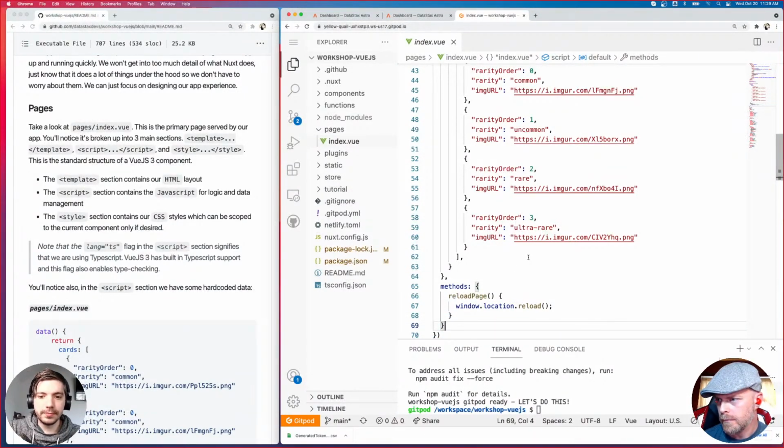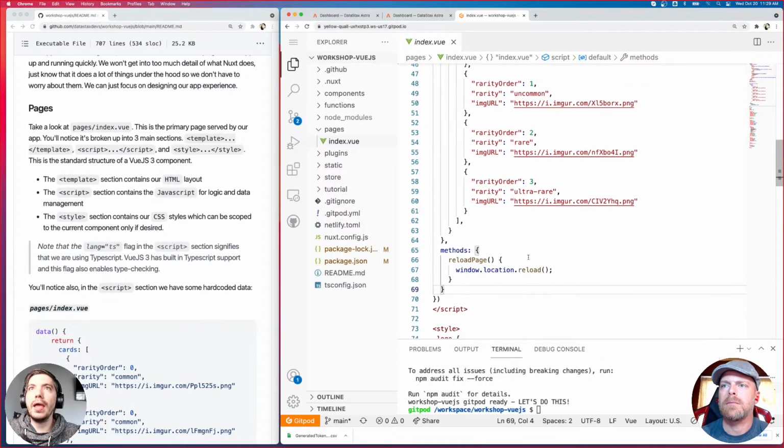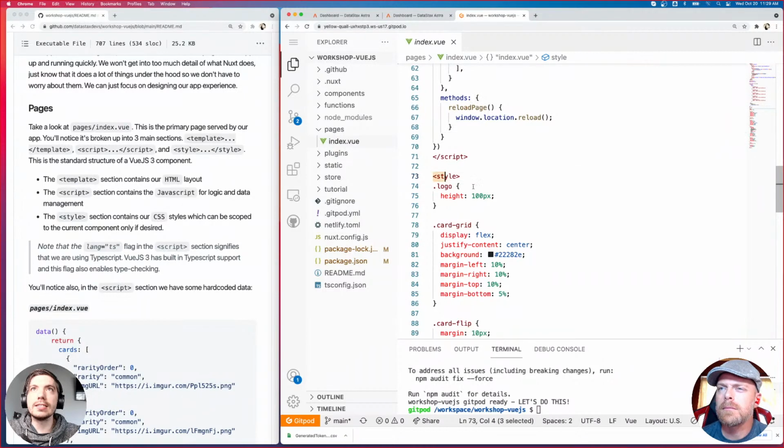screen real estate. Right. And then we have our style section. This is our CSS, right? So every Vue component is broken down into these three main sections.